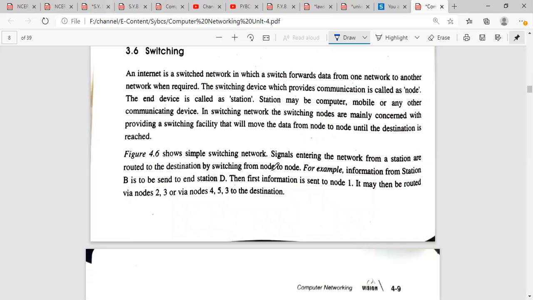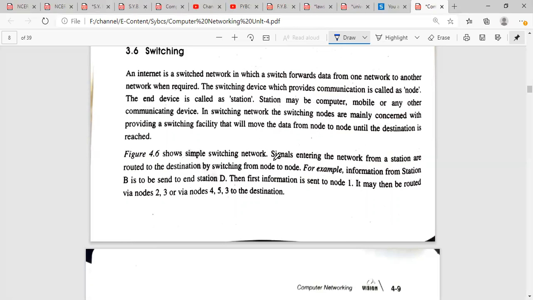So if I'm transferring data from one position and there are several nodes in between, and at the last I have my destination point, until and unless my data reaches the destination, that data will travel from node to node. So there will not be loss of data at all. Figure 4.6 shows the simple switching network. Signals entering the network from the stations are routed to the destination by the switching from node to node.